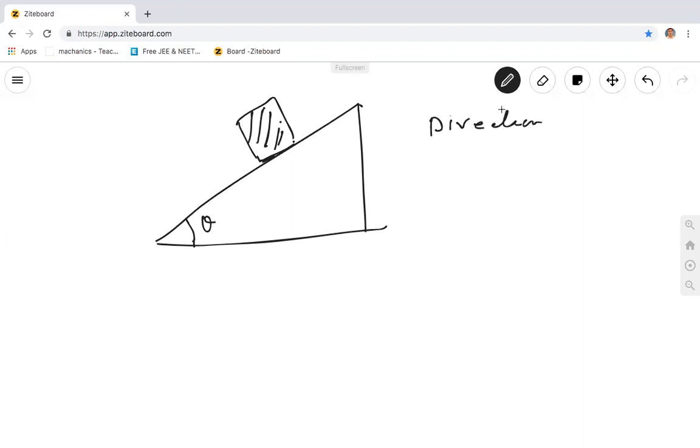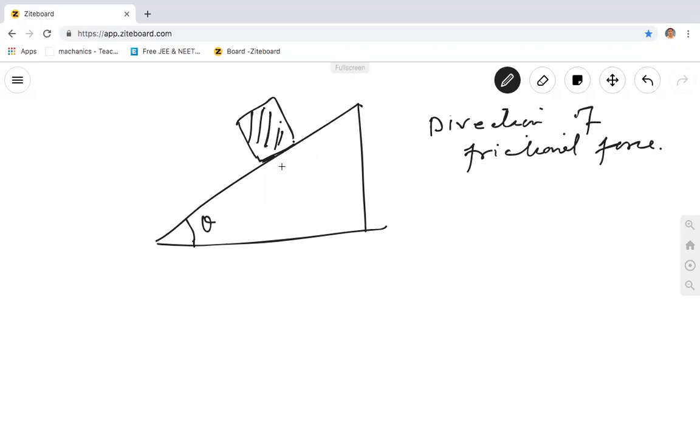Direction of frictional force. Well, its tendency is to move down the slope, so frictional force would be trying to hold it back towards the top of the slope. That's good. Now, see, that's good. You have given me the right answer.